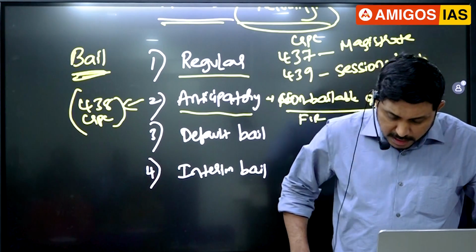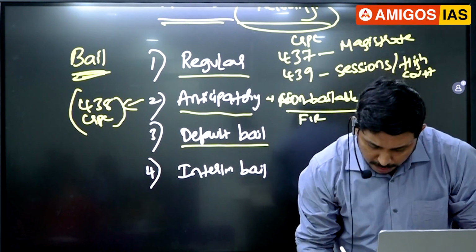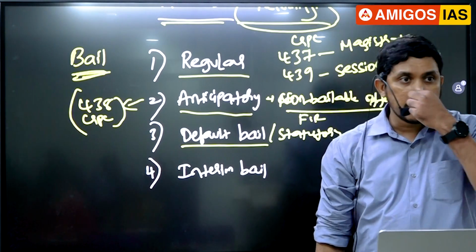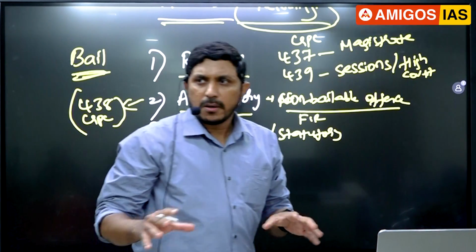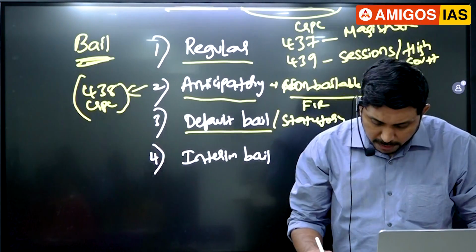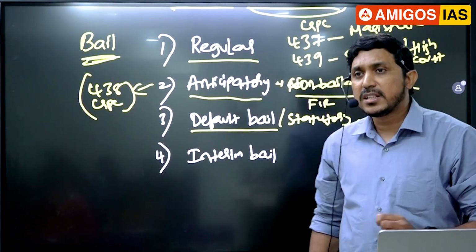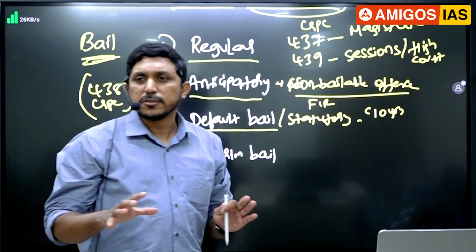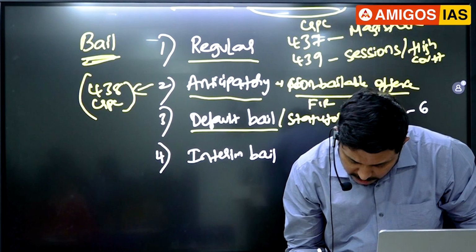Okay, now what is default bail, guys? Default bail is also called statutory bail. It is there in the name itself. Generally, we don't want to put people in jail for a long time without providing remedies for them. So if your offense is punishable with less than 10 years, the sentence will at most not be more than 10 years. If that is the offense here, guys, the charge sheet should be filed within 60 days.